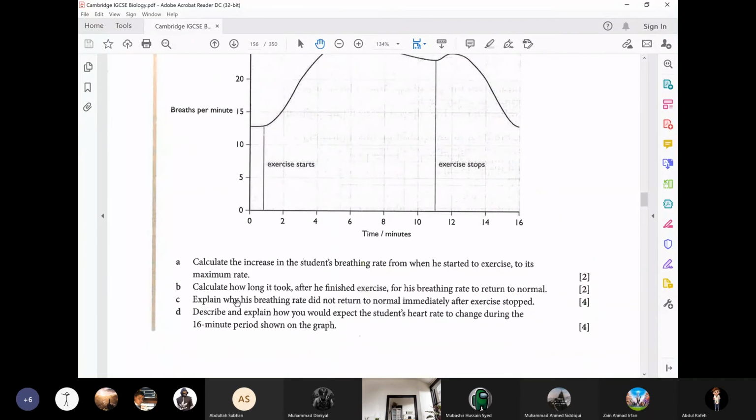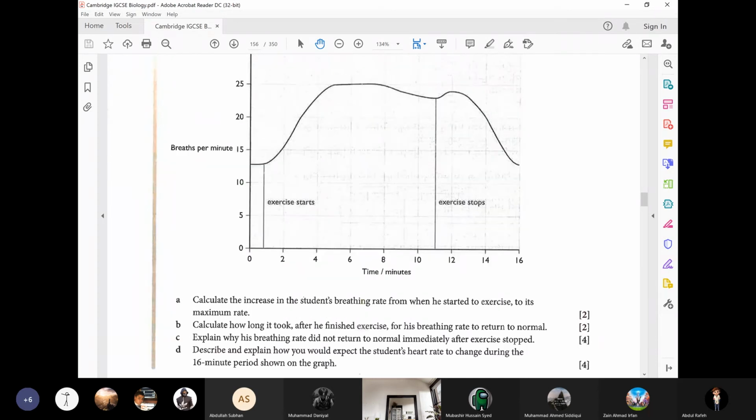Boys, let me tell you one thing. I have told you this in the first term as well, and again I'm telling you. There are 2 words written here, describe and explain. Whenever the word describe is written, it means you have to write down whatever you see.